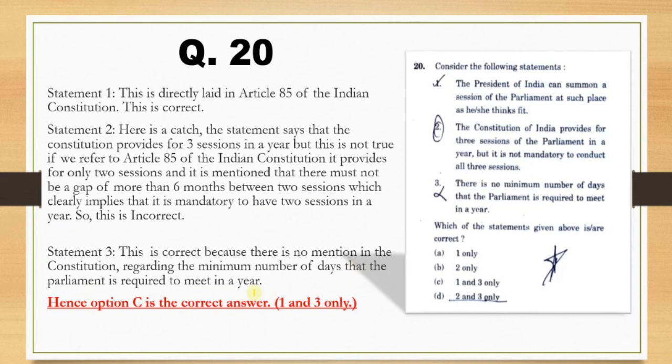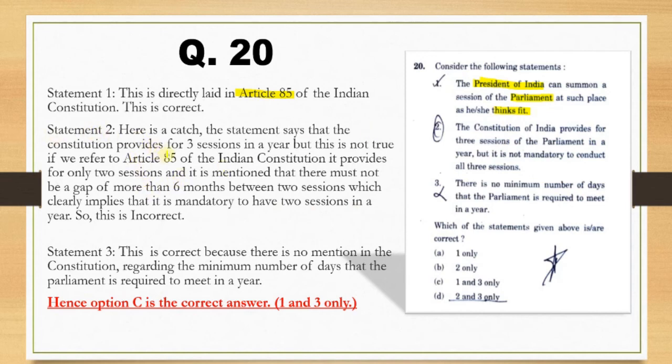So moving ahead, the last question of the polity section, that is question number 20, had 3 statements, and the first statement was directly laid down in article number 85 of Indian Constitution. The statement states that the President of India can summon a session of the Parliament at such place as he or she thinks fit. So this is directly laid down in article number 85, so it is the correct option.